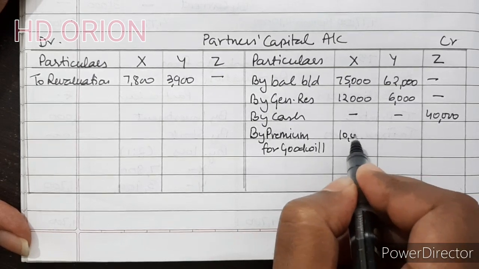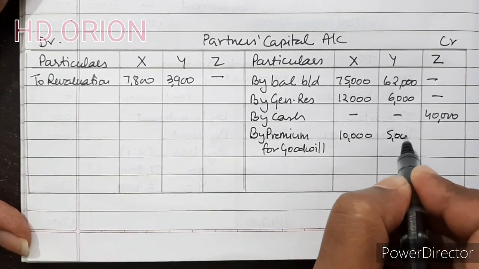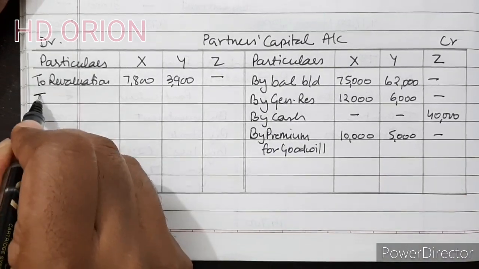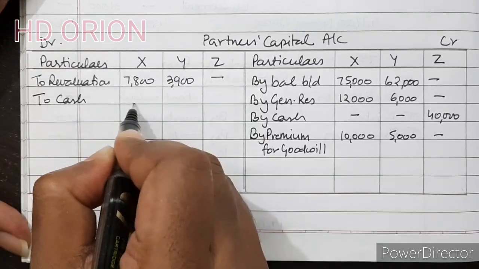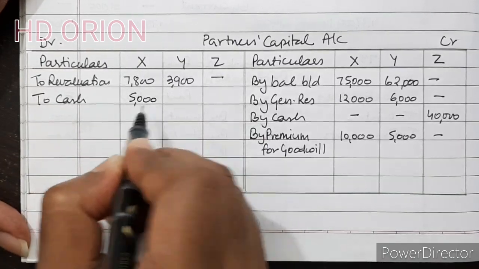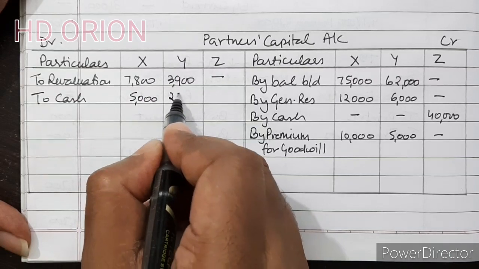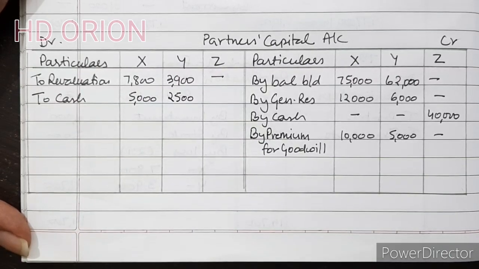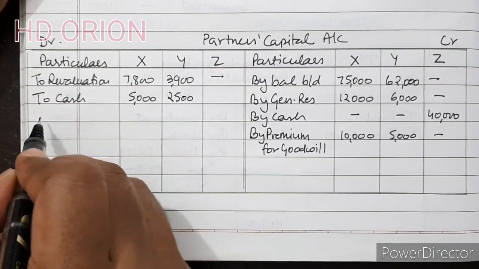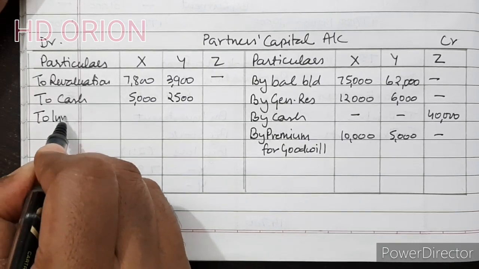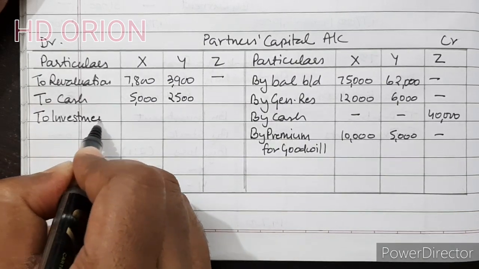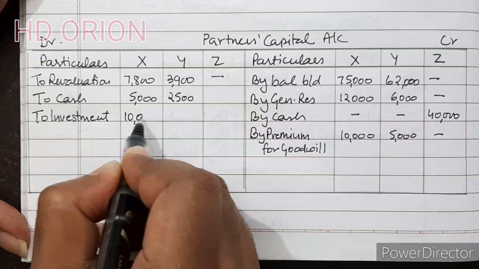So 10,000 and 5,000. Half of the premium is withdrawn. So to cash 5,000 is withdrawn by X and 2,500, 50% is withdrawn. Now investment is taken over by X. So to investment at rupees 10,000.